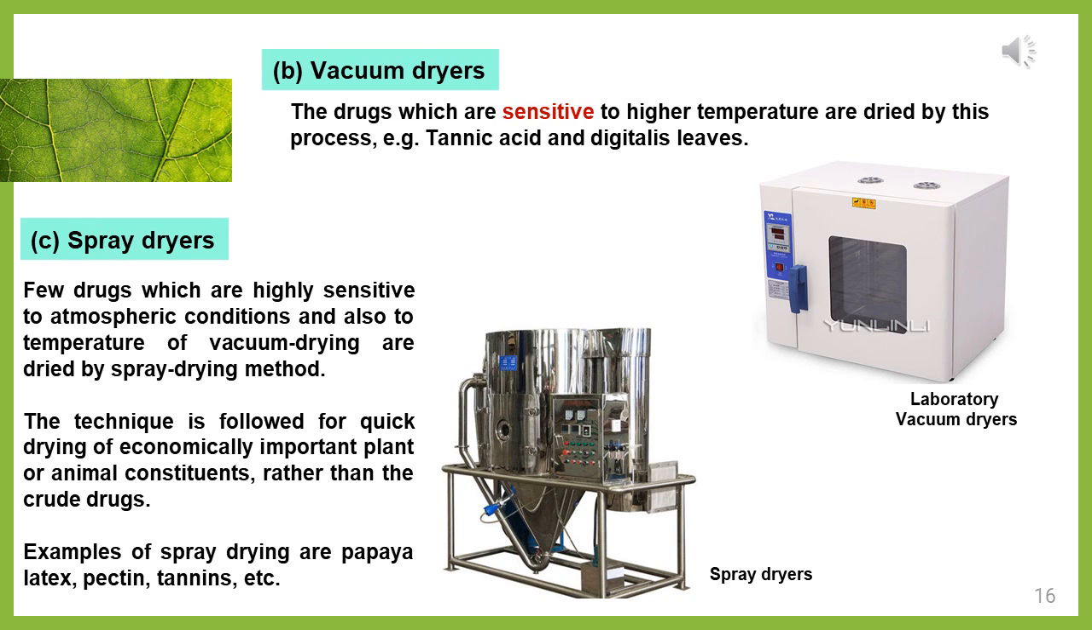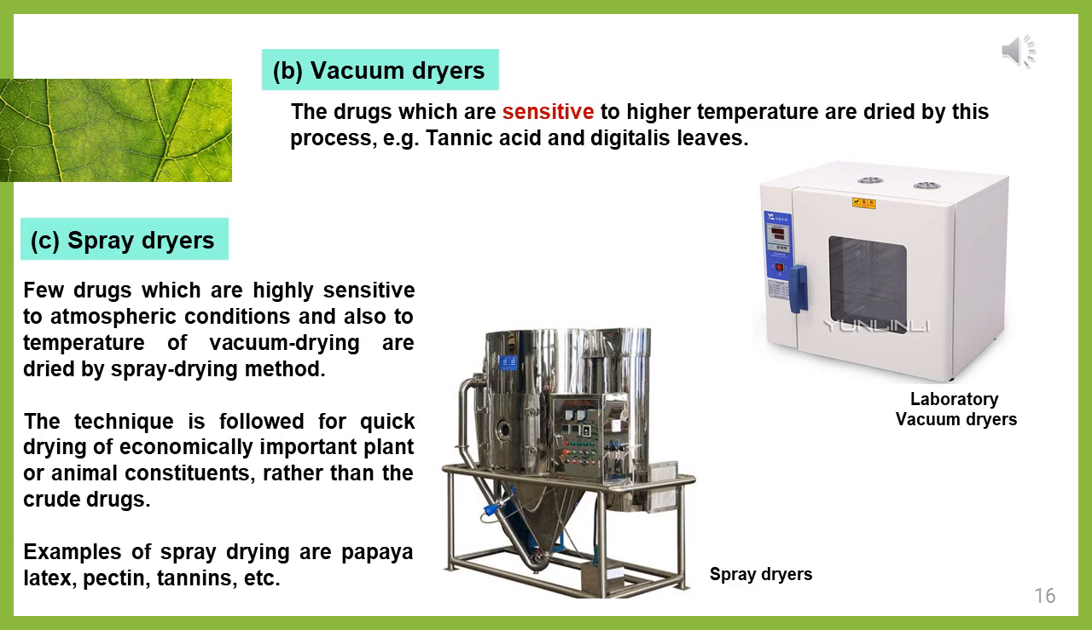Next artificial drying method is the vacuum dryer. Drugs which are very sensitive to high temperature are dried by this method. If you can't dry the materials using the tray dryer, you can go with the vacuum drying method. For example, tannic acid and digitalis leaf will be dried through this vacuum dryer. In the picture you can see the laboratory vacuum dryer.